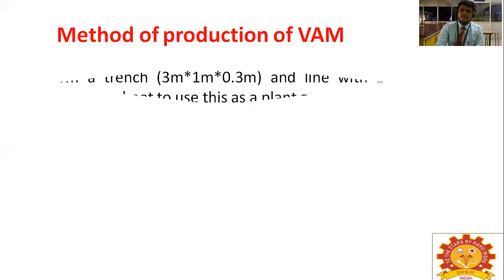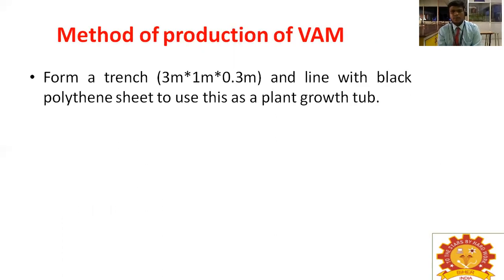So, method of production. First, you will form a trench in the field. The size of the trench is 3 meters by 1 meter by 0.3 meter, length, breadth and depth, and line it with a black polythene sheet. This sheet is used for the plant growth tub. After harvesting, you should pull out the tub and collect the roots. Okay, so the root is the economic part for the mass production of VAM.